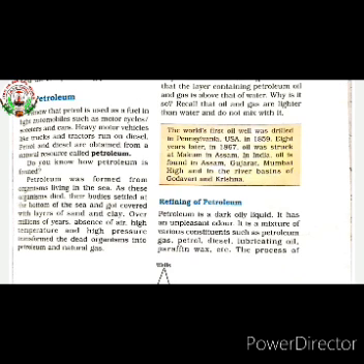Oil and gas are lighter than water, that's why they do not mix with water. In the world, the first oil well was drilled in Pennsylvania in the USA in 1859.